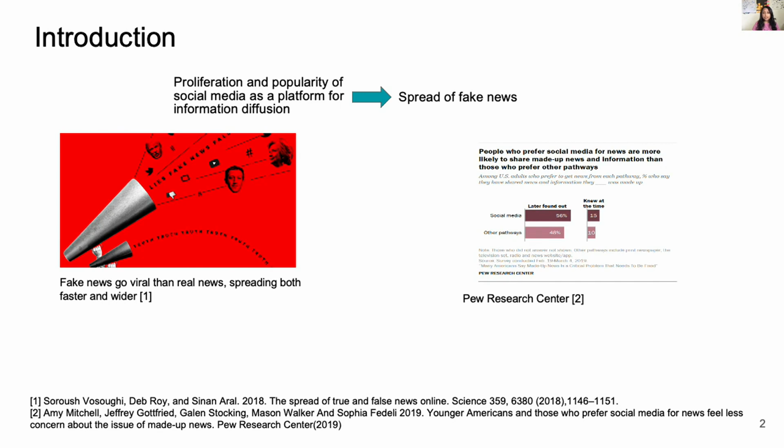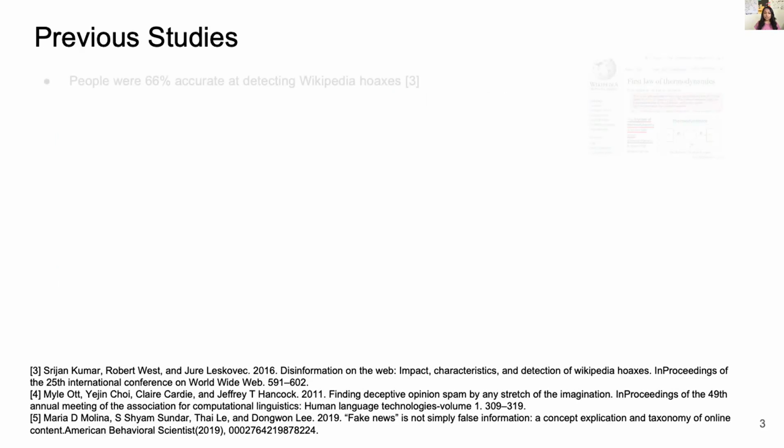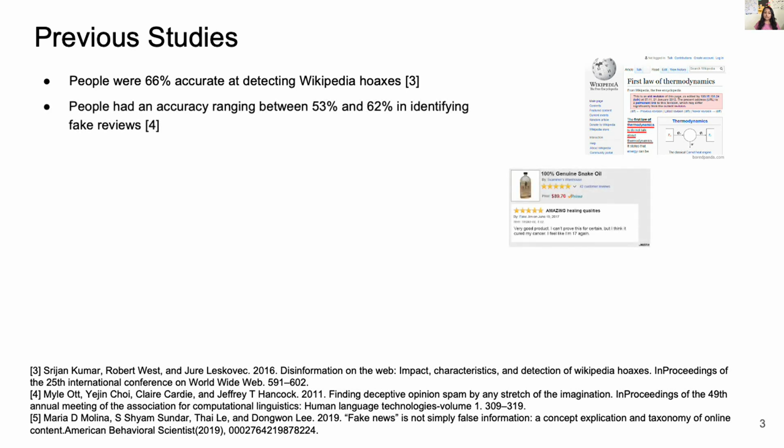So the question here is, why do we fall for false information? Because humans are generally poor at correctly identifying false information, and it has been highlighted by several studies. For instance, a study showed that humans could identify Wikipedia hoaxes with only 66% accuracy and identify fraudulent reviews with only 53 to 62% accuracy, which is as low as random.